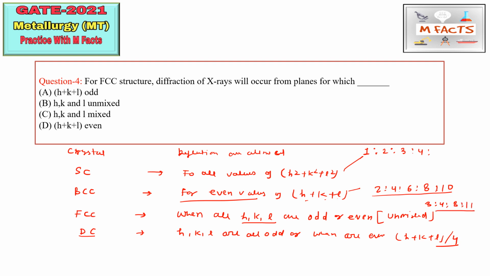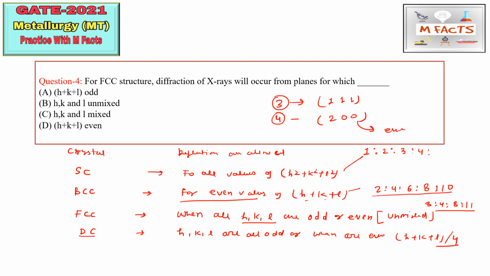What is the meaning of when all HKL are odd? Suppose one of the planes is 3, so what will be the HKL value? That is 1, 1, 1. Suppose we have plane 4, so what will be the value of HKL? 2, 0, 0, and 0 will be considered as an even number.